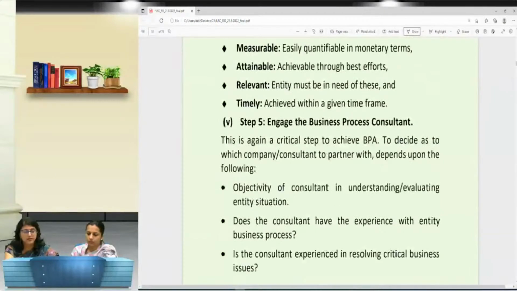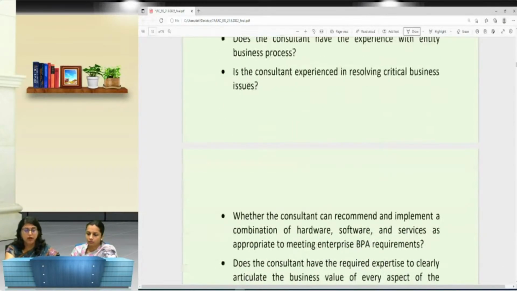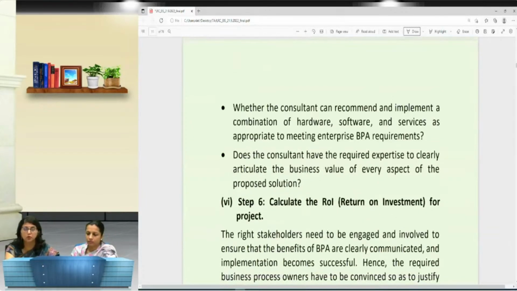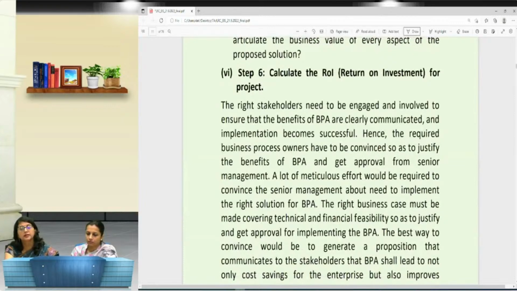And then likewise, a BPA consultant we have to have. We will have to hire the person who is going to make the automation done in my firm, and then I will calculate the ROI, whether the financial feasibility is there or not. It shouldn't be a case that I gained 5 rupees for which I had to spend 50 rupees. So I have to keep a balance also, whether this project is worthy enough to be invested in or not.